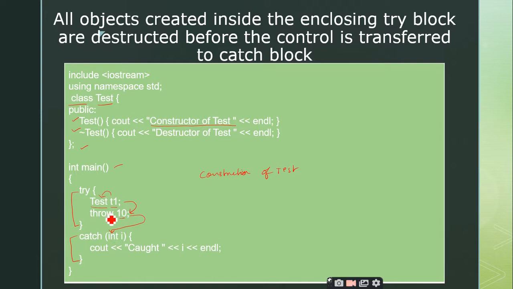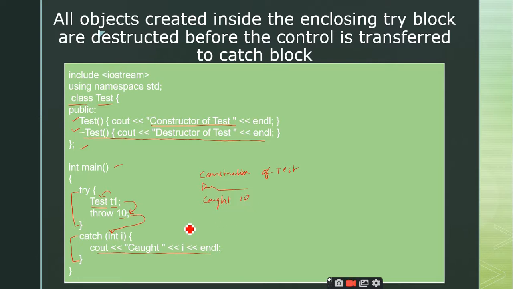So how can you test it? When the object is destroyed, which function is going to be invoked? Destructor, sir. Destructors. Right? So this particular statement, "Destructor of test is executed," will be executed, and then after this it will execute this statement. Why? Because this catch block is the corresponding catch block for this throw value, right? So it will print the statement as caught 10.